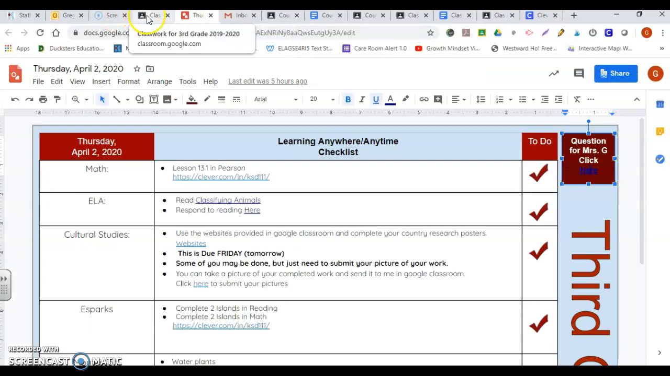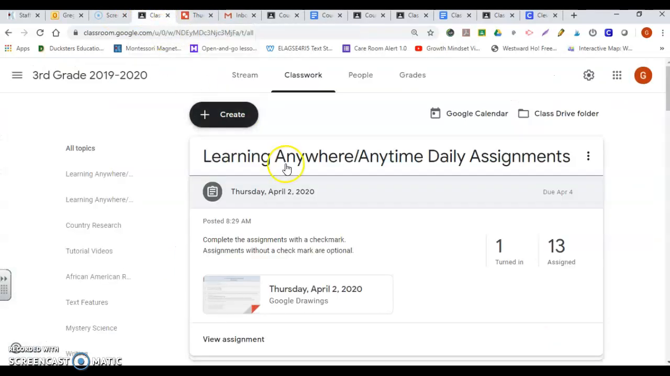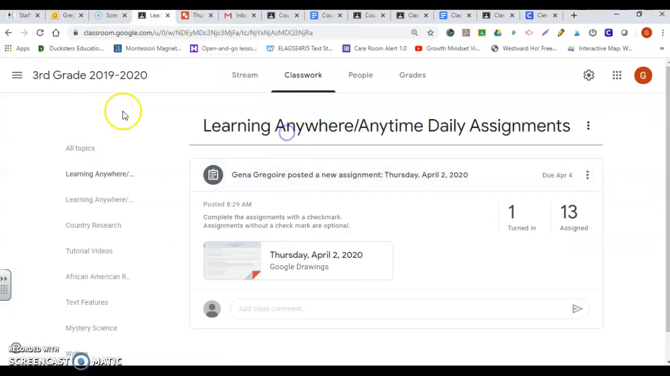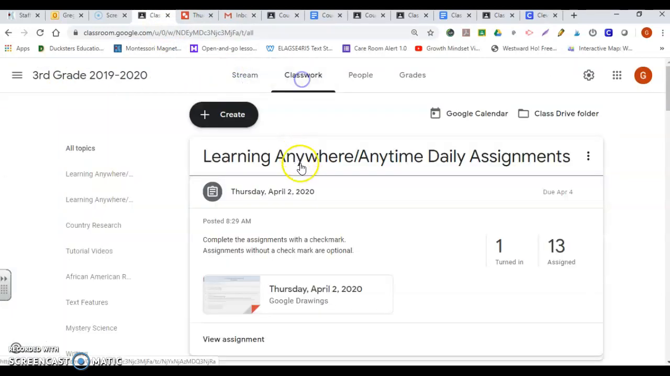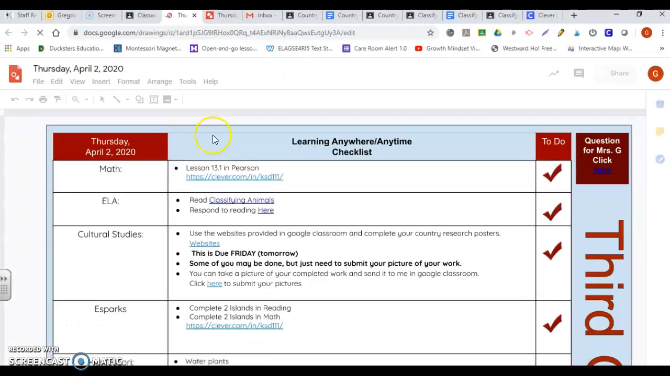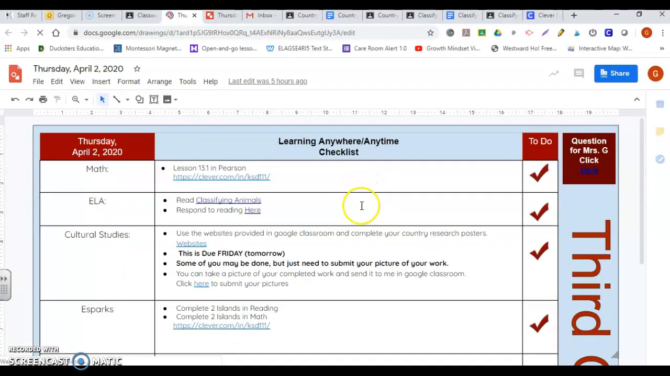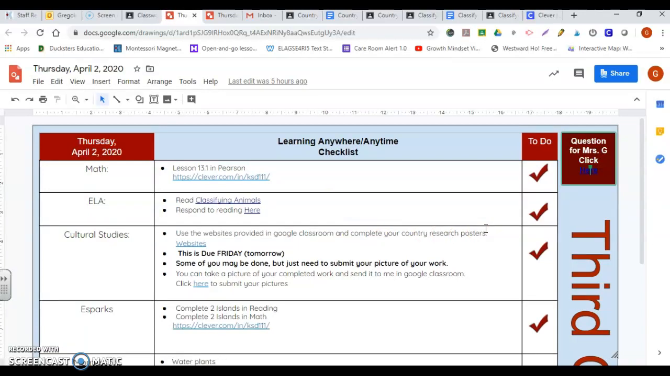So just to refresh and to go back and to show you, when you go into your Google Classroom, in your Learning Anytime, Anywhere, daily assignments is where you will find every day's work. It will always pull up something that looks like this. Fourth graders, yours is maroon, not blue, just like in our classroom, our to-do list in the classroom. Third graders was blue, fourth graders was maroon.